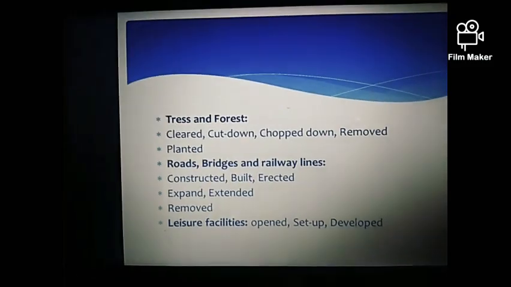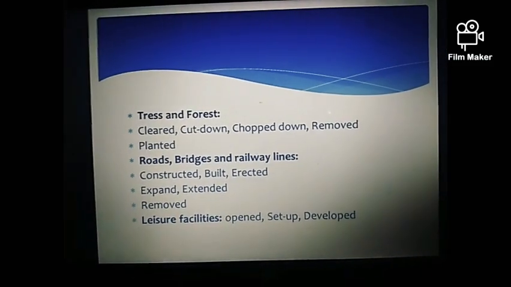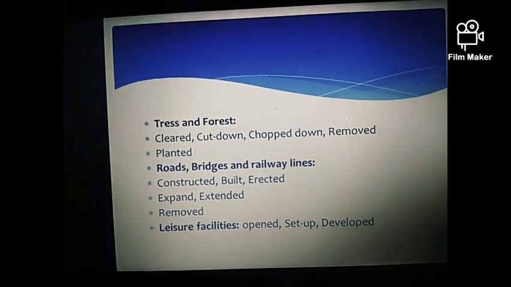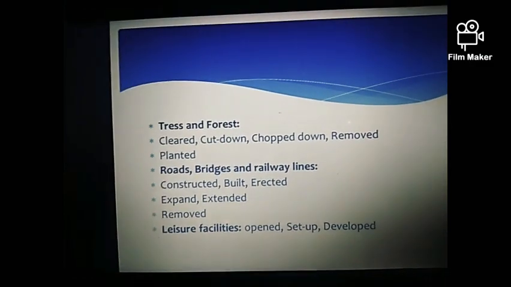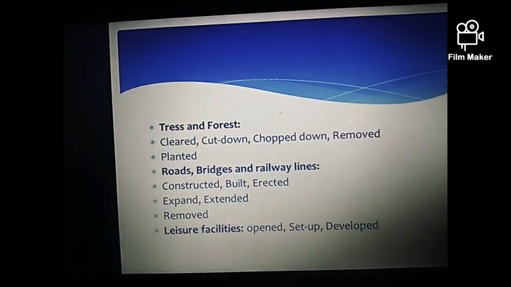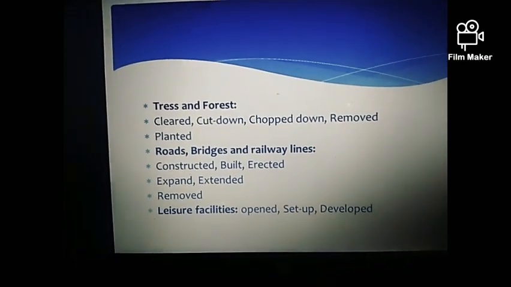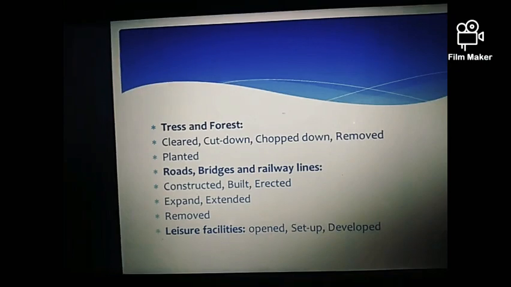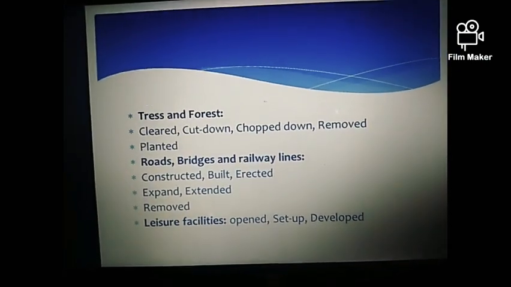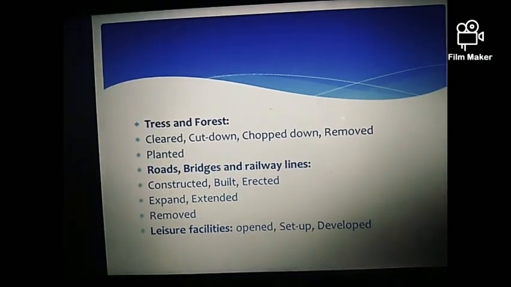Right? In last one, vocabulary words are for leisure facilities. Leisure facilities can be a park or a theater, or it can be a swimming pool. In order to specify these places, you can use opened, set up or developed.